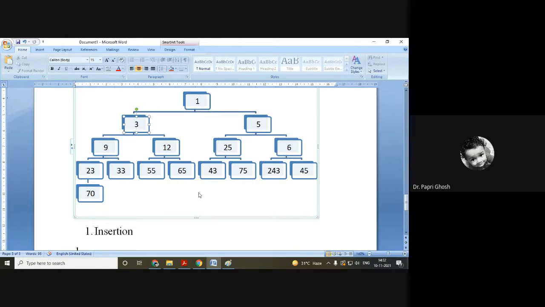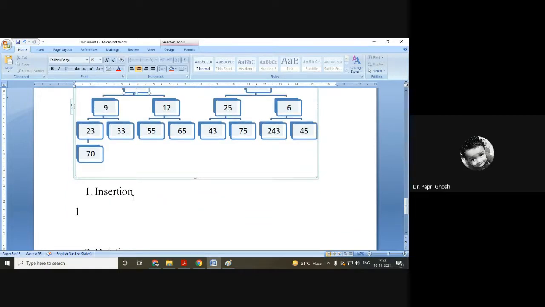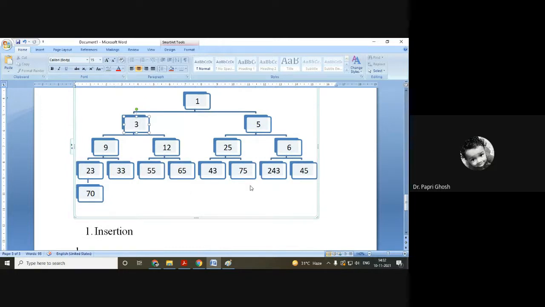And another thing, there should not be any comparison between the left child node and the right child node. Any node can be greater than the other node. Like 23 here, the left child node is less than the right child node. And here, the left child node is greater than the right child node. So there is no comparison we do normally. So this is the process of the insertion.